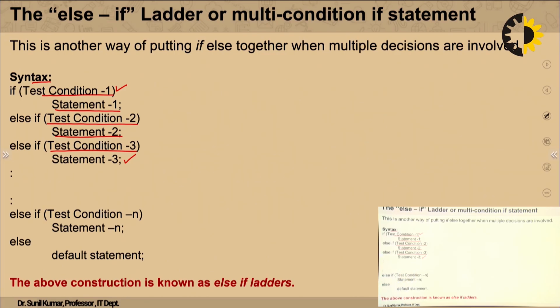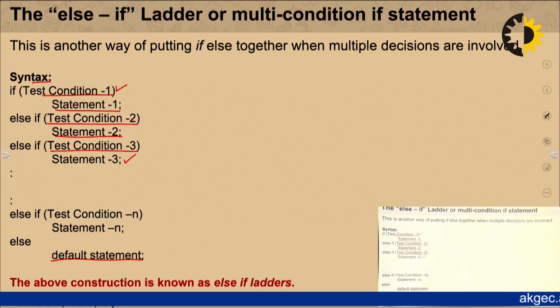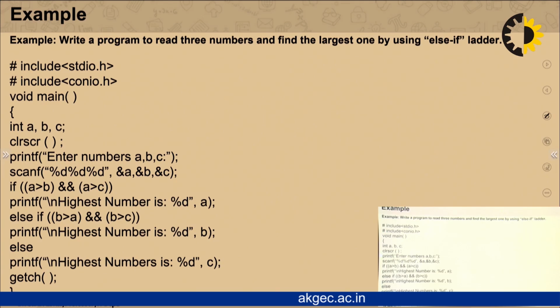There can be any number of conditions, or you can say multiple conditions, and whichever condition is true, that particular statement will be executed. If no condition is true, then the default statement will be printed. Because it becomes a ladder, the construction is known as else if ladder. Let us understand it with the help of a